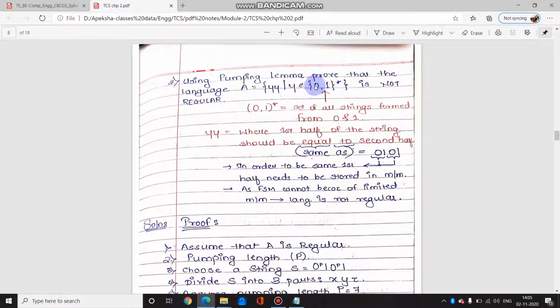यानी जो भी आप string form करोगे, that first half should be followed by the second half. For example, if I am taking as 0-1-0-1, so ये हो गया first half, तो second half भी 0-1 ही होना चाहिए. See, again we know that in order for this कि second half should be same as first half का count रखना पड़ेगा, which is not possible by the FSM because of its limited memory, and we know that FSM stores only current state, so this language will not be acceptable.